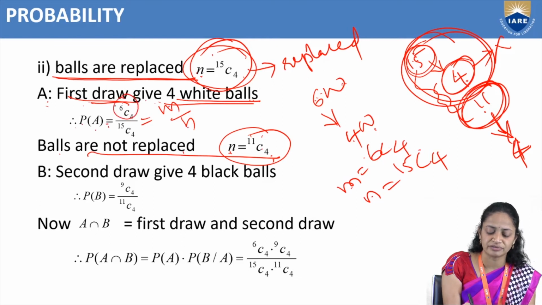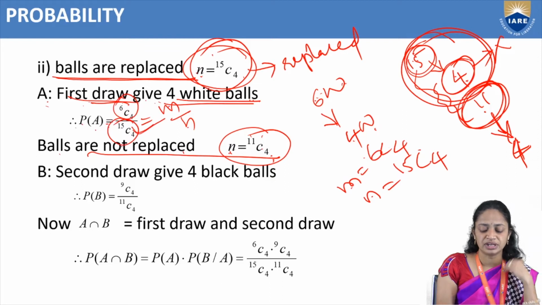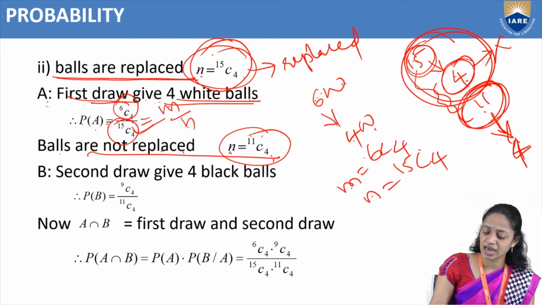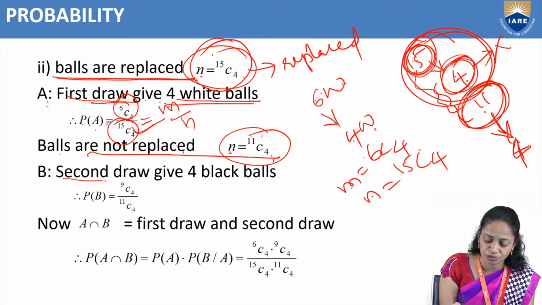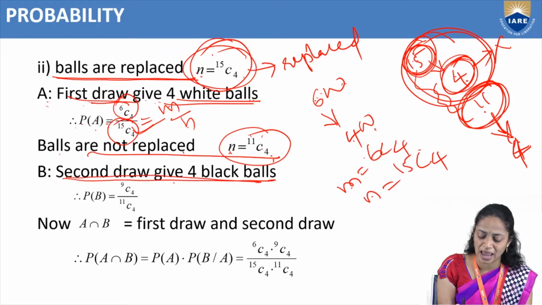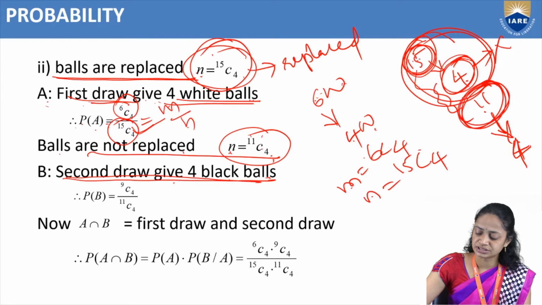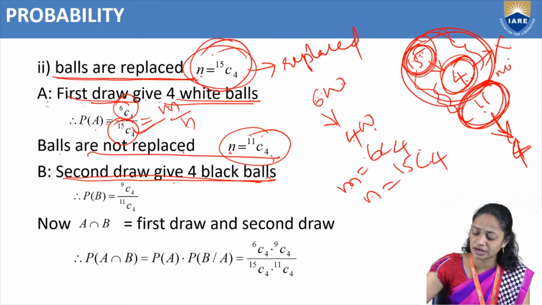M is 6C4 divided by 15C4. So why are we taking 15C4 here? Because we have a total of 15 balls, and from that we are choosing 4 balls. For the next draw, B equal to the next draw gives 4 black balls. For the first draw we have 15C4. For the next draw we have only 11 balls, because here we are not replacing.